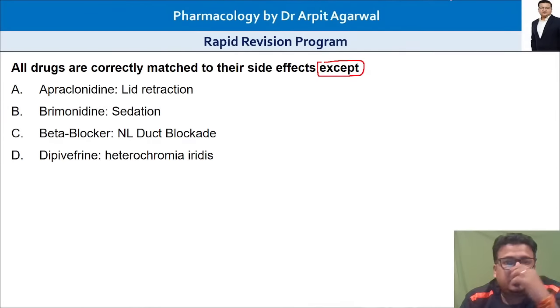Apraclonidine, lid retraction; brimonidine, sedation; beta blocker, nasolacrimal duct blockade; and dipivefrin, heterochromia iritis. Tell me which is not correctly matched to its side effect.